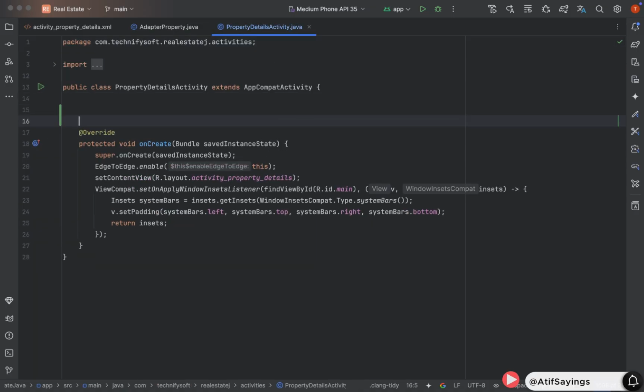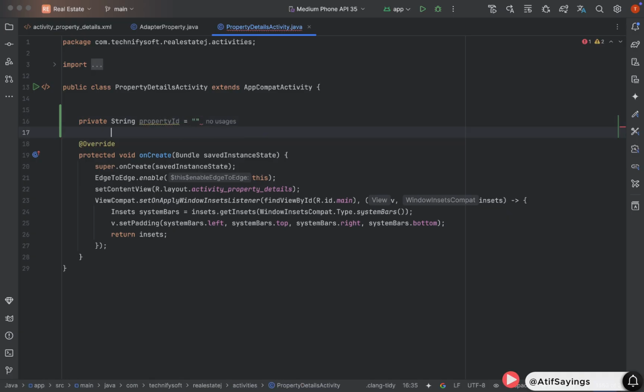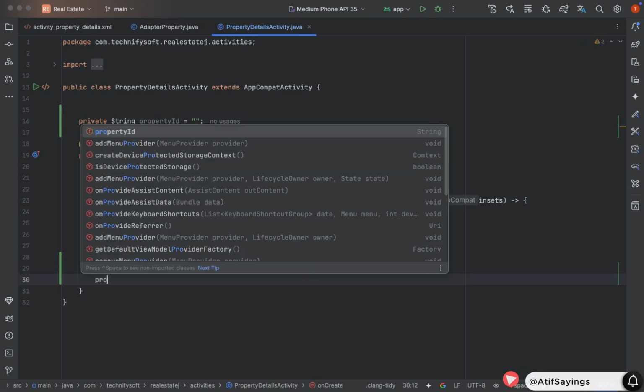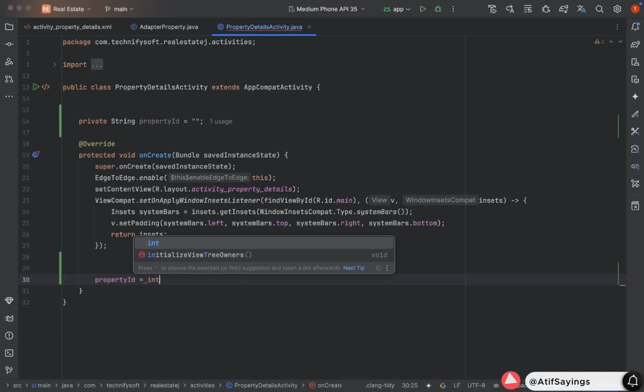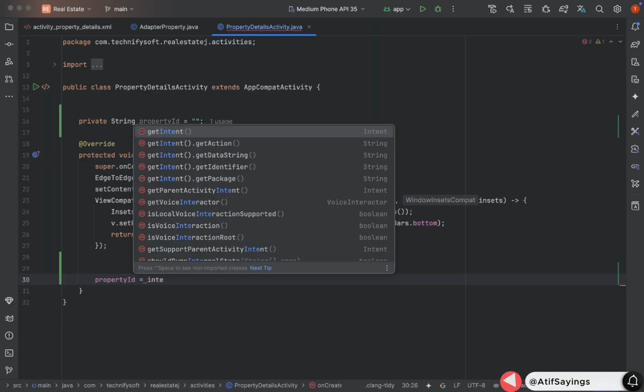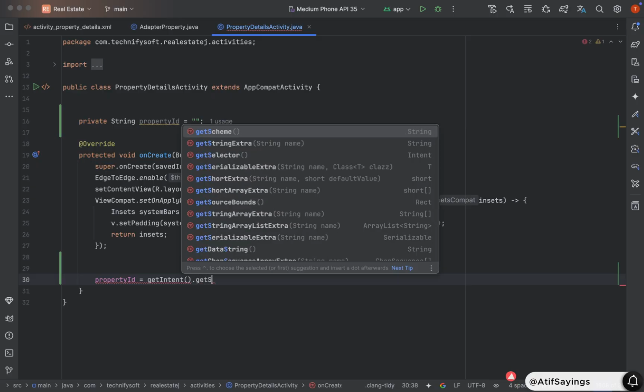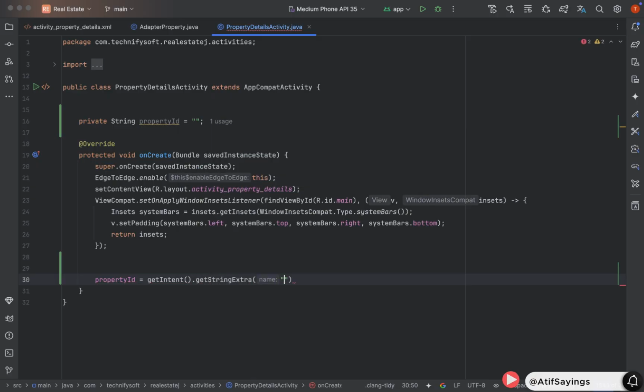Open the property details activity class. We will define a variable in class level to hold that property ID. Private variable type will be string, name will be property ID. Initialize it with the empty string. In onCreate function, we will get it from the intent. Property ID equal to getIntent().getStringExtra. Paste that property ID key.